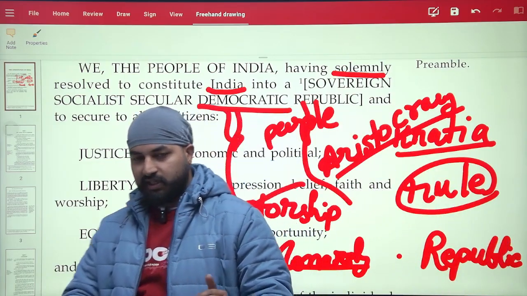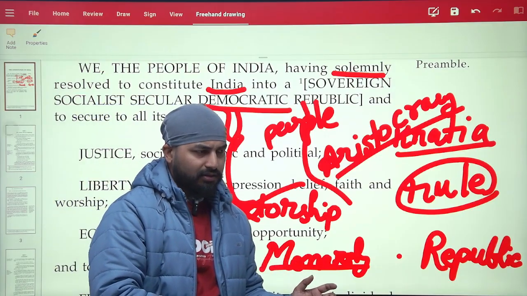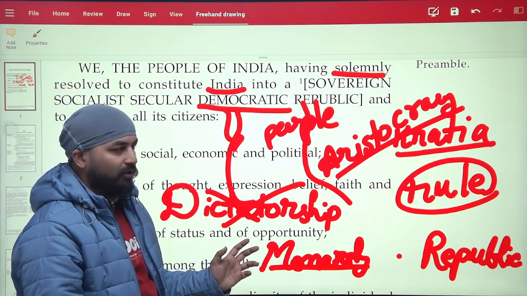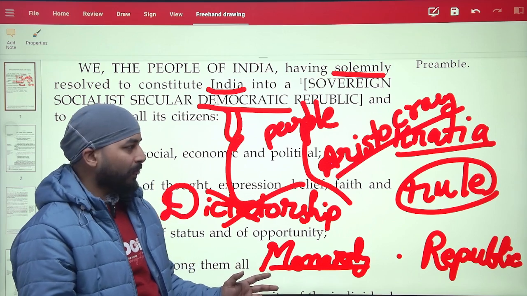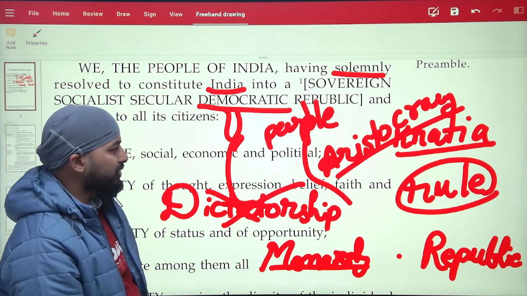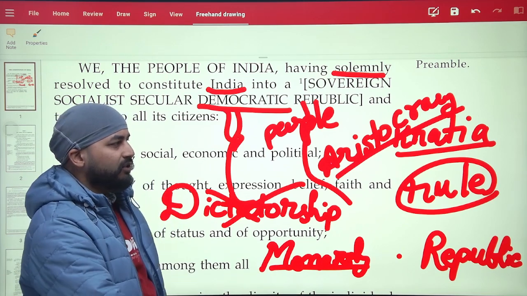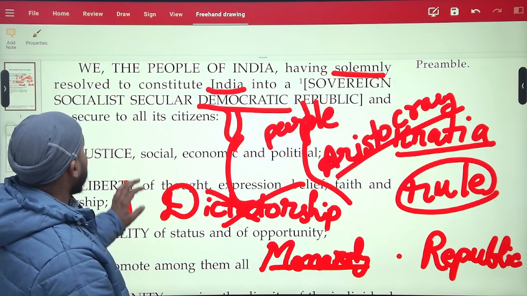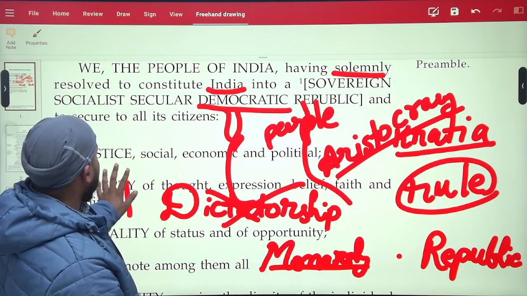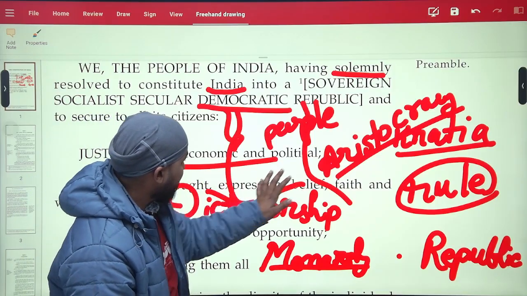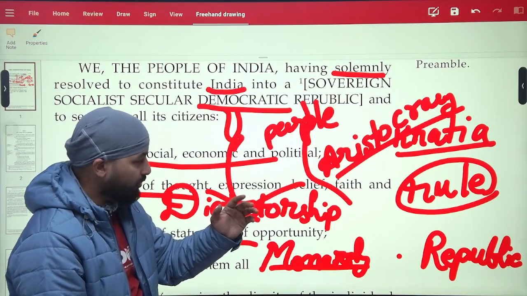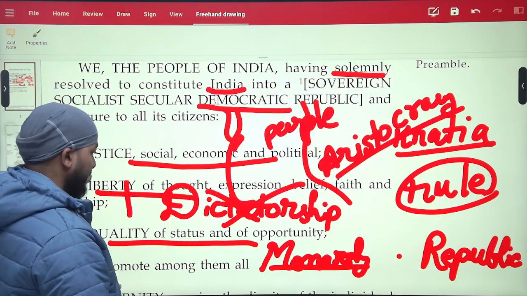When we study political history and some political science concepts, we will know what revolutions are and how they have taken place, like the French Revolution and the Russian Revolution. Later I will let you know these words, they have been taken from certain revolutions. It's a good thing I remember all this. I will let you know.